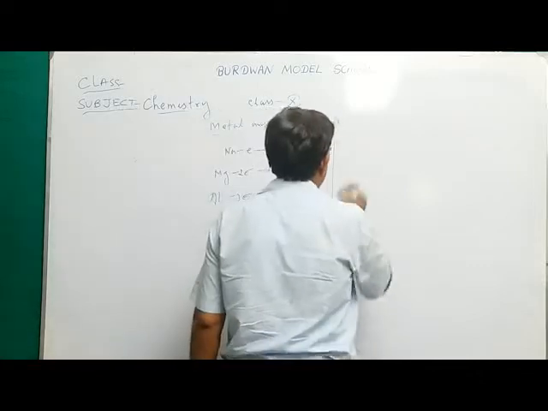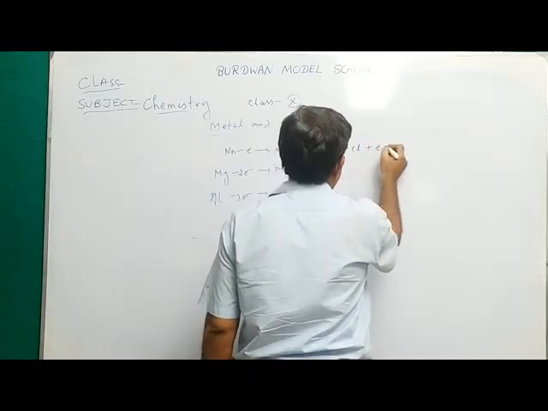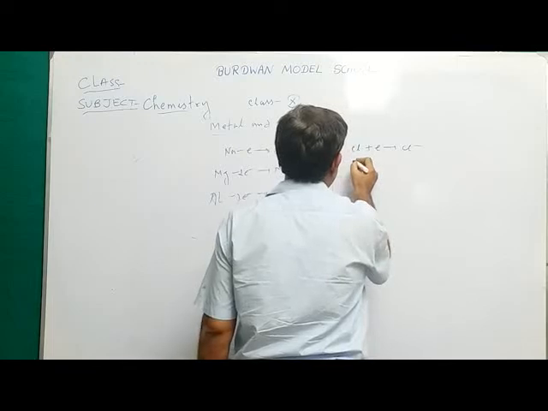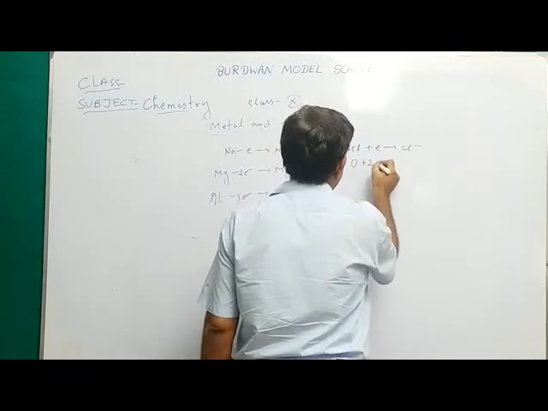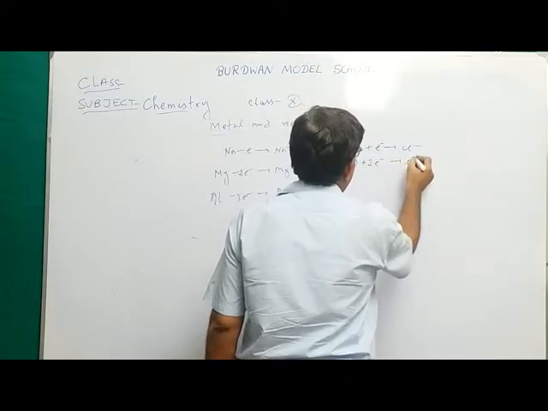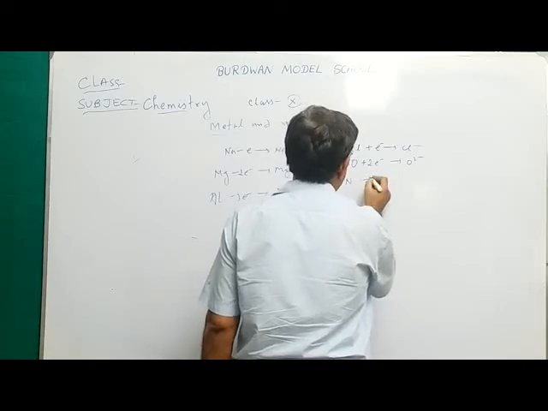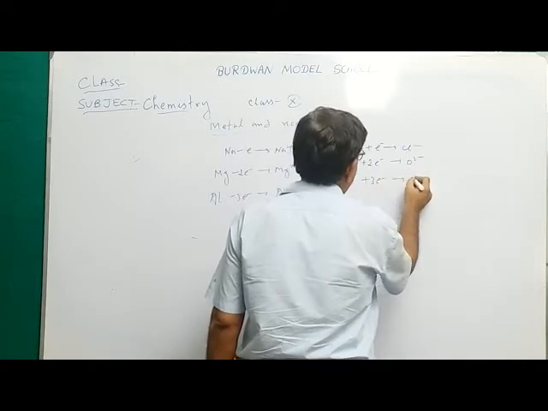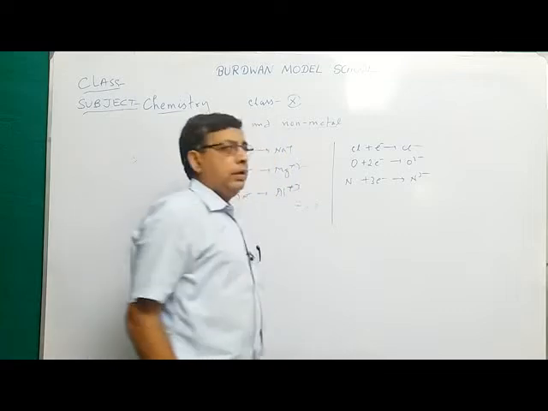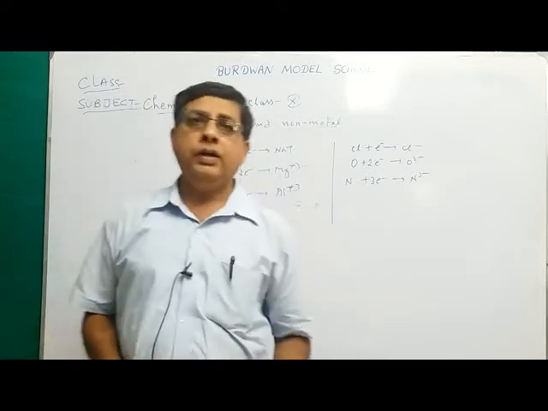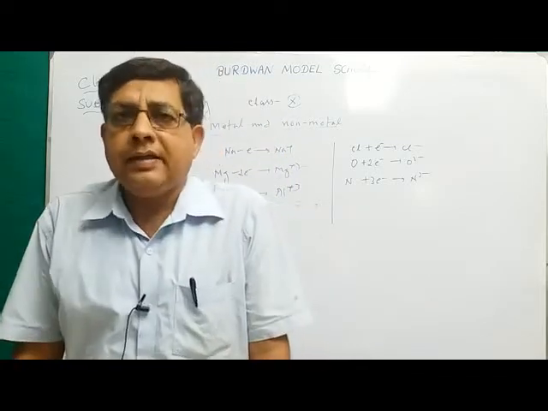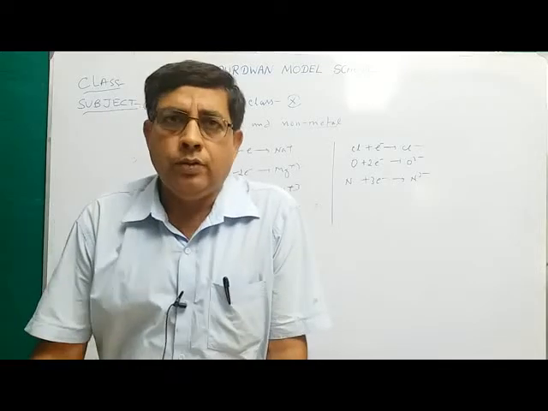Whereas non-metals, say Cl, gain 1 electron to form Cl minus. Oxygen gains 2 electrons to form O2 minus. Nitrogen gains 3 electrons to form N3 minus. That is, non-metals are electronegative in nature and they accept electrons to form anions.